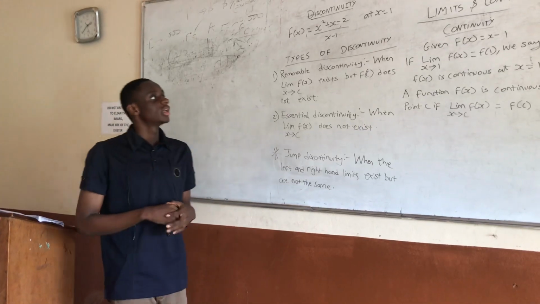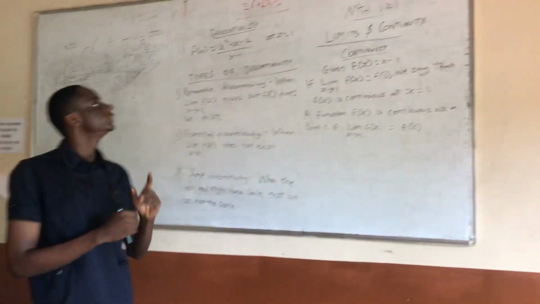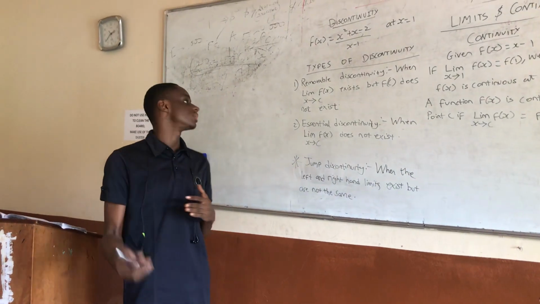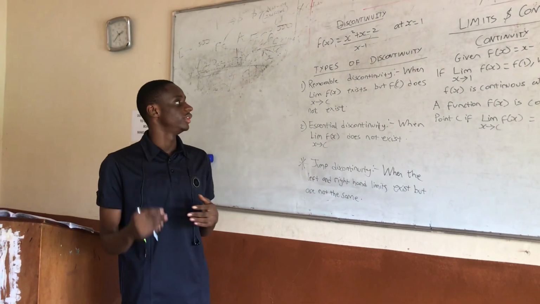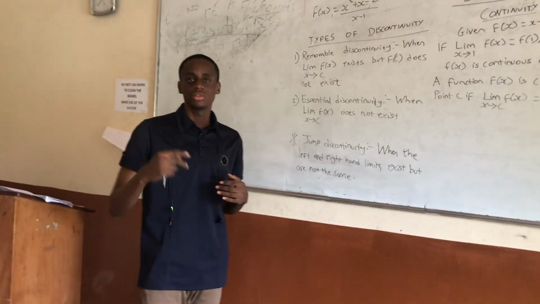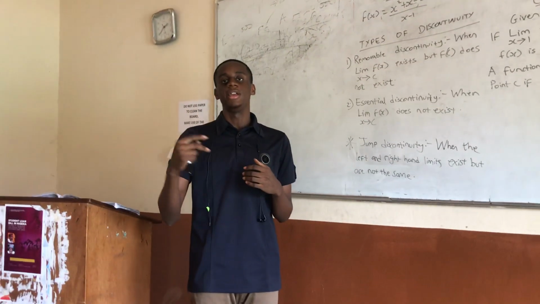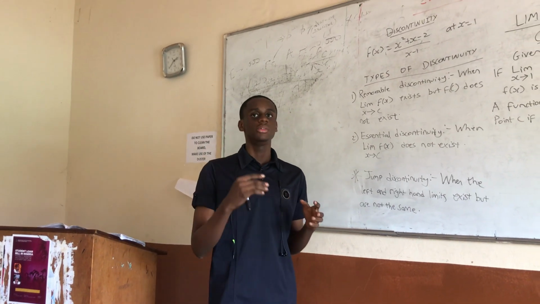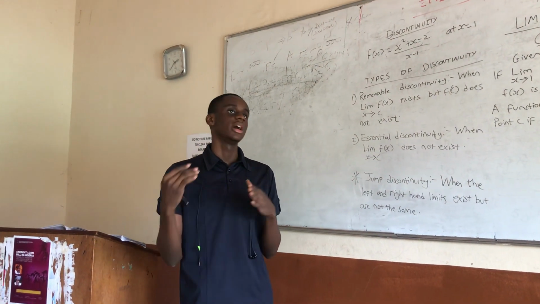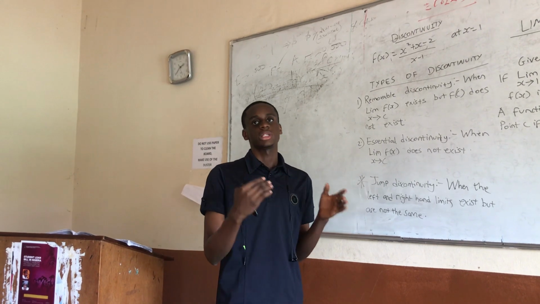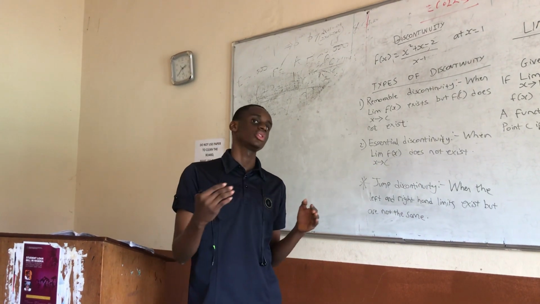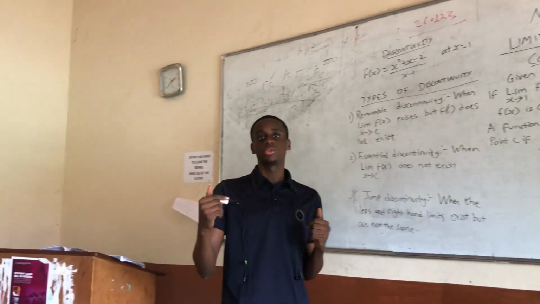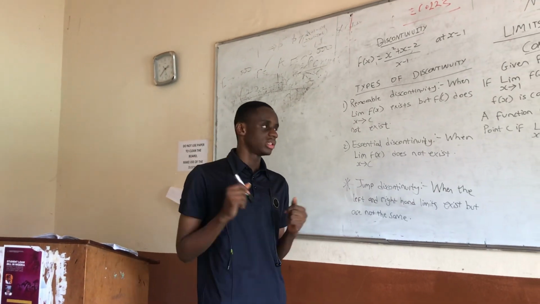So we are looking at continuity now. Continuity, as I said earlier, continuity, discontinuity, and limit are all closely related, right? The limit is the value a function approaches as the independent variable x approaches a particular value or number. So as x approaches a number, what does the function approach? Continuity now tells us whether at a particular point the function is continuous.